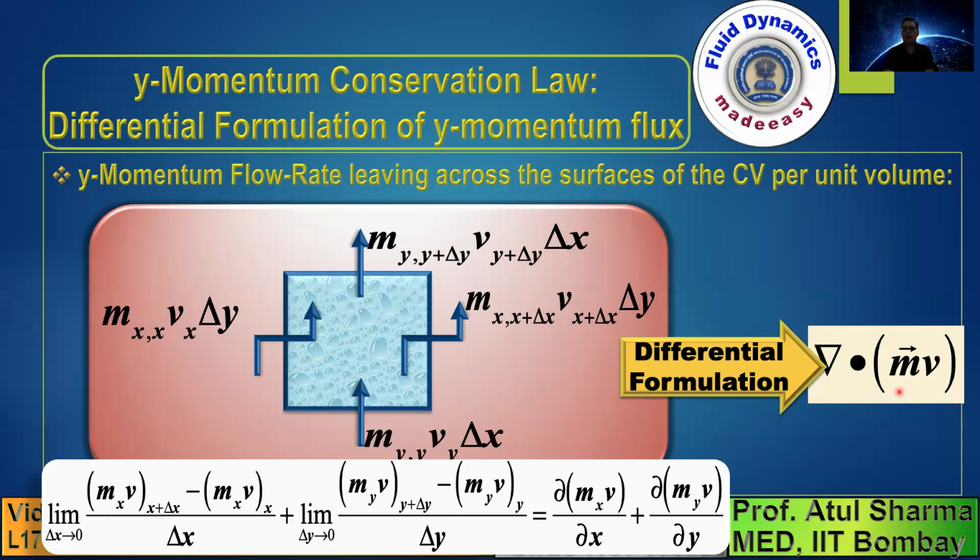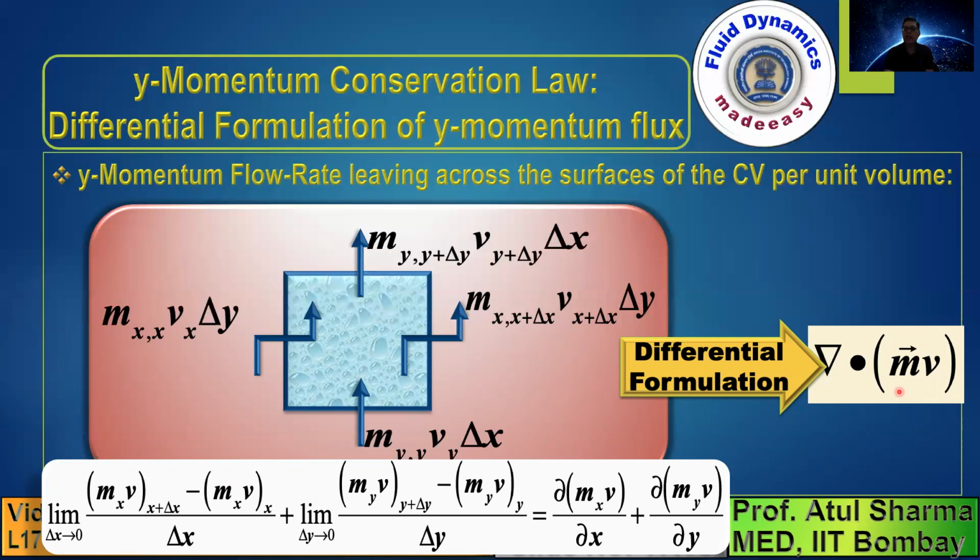And so you should realize the commonality between the derivations that I did in previous slides, where I showed you del dot m, del dot mu, and here in this slide del dot mv. Note that the statements were similar. For mass conservation, you obtain del dot m, which represents the net mass flow rate leaving across the surface of the control volume per unit volume.